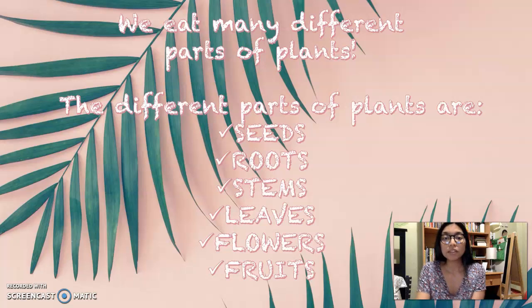So we eat many different parts of plants. The different parts of plants are seeds, roots, stem, leaves, flowers, and then those flowers also have fruits, right? So those are 6 parts. So we eat those 6 parts.